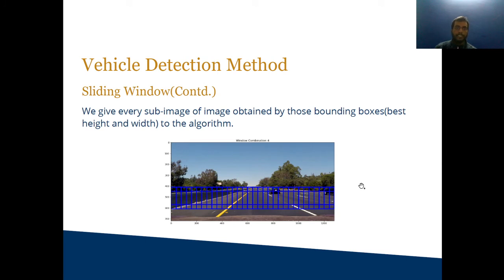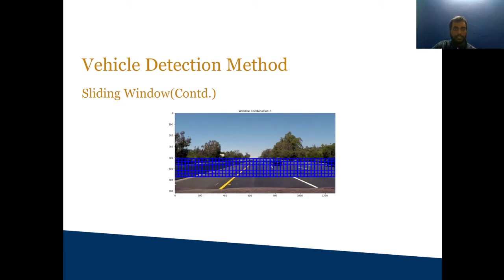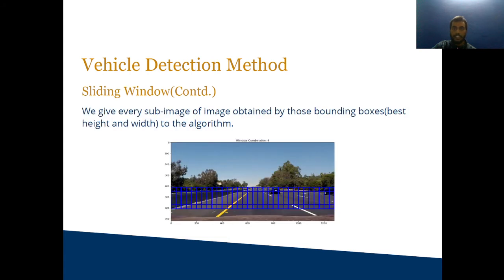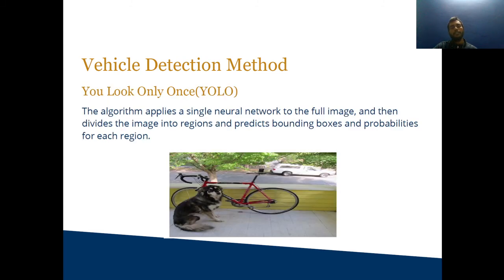With the increase in the filter size we also increase the shift size. For example, in the previous example images we shift only one cell. In the second we shift two cells to the right. In the third we shift three cells to the right, so that we can detect the bigger object in that image. We have previously said that this method is very computationally expensive, and sometimes we detect incorrect bounding boxes. So this algorithm is replaced by the YOLO method.